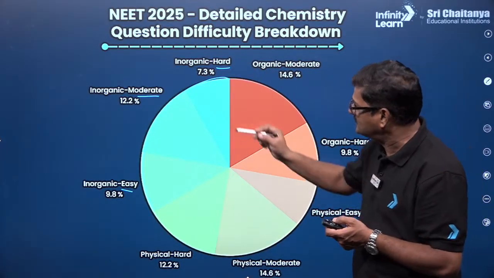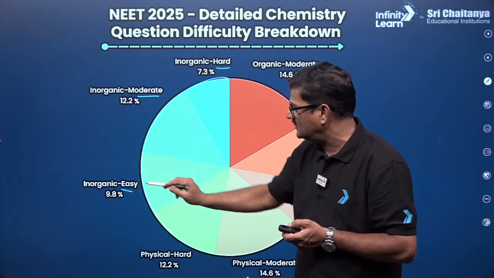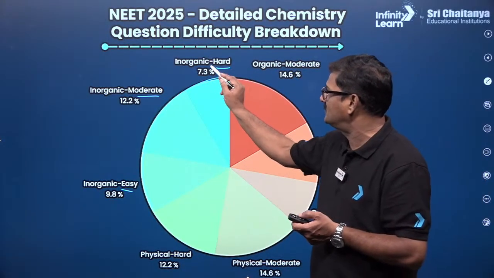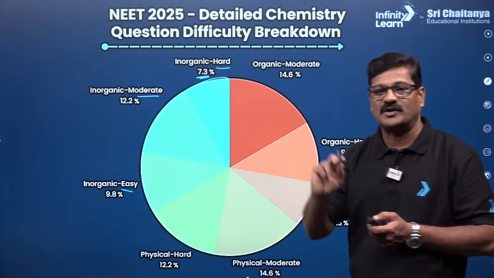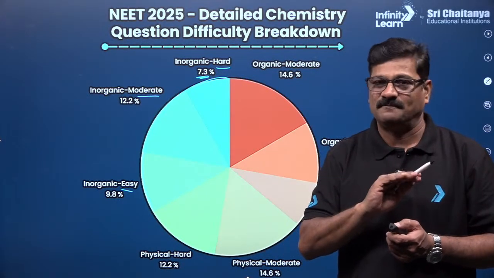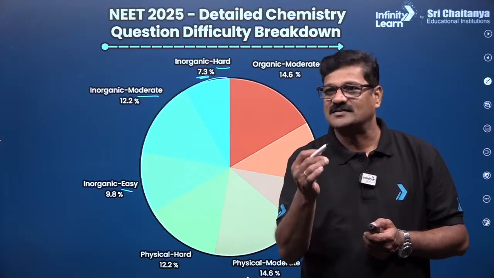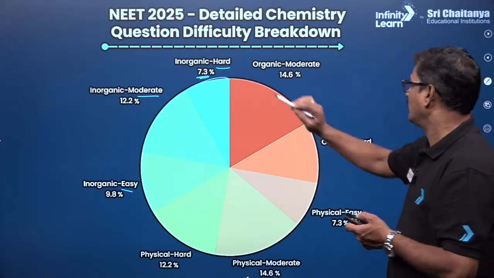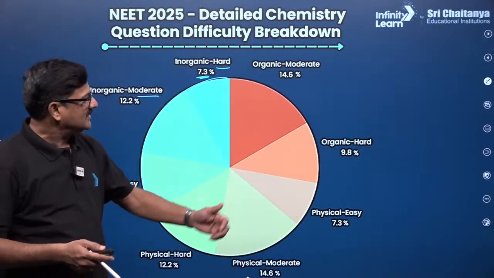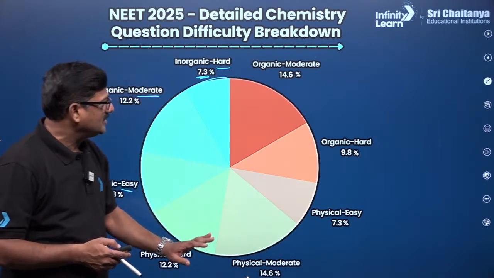In that, inorganic chemistry moderate is 12.2, inorganic chemistry easy is 9.8, and inorganic chemistry hard is going to be 7.3. If a hard question comes from inorganic chemistry, it is going to be little difficult, that is a universal truth. Talking about organic chemistry, moderate 14.6, and organic chemistry hard 9.8.